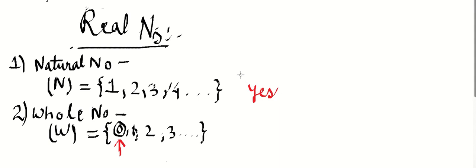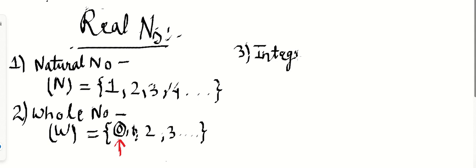Which one is the next category, or subtopic, which comes under the real number? The third one is integer. Let me write it first. So here it is, integer. Now tell me, what is the symbolic representation for integer? When we talk about integer, it is represented by the letter Z. Here it is, Z.